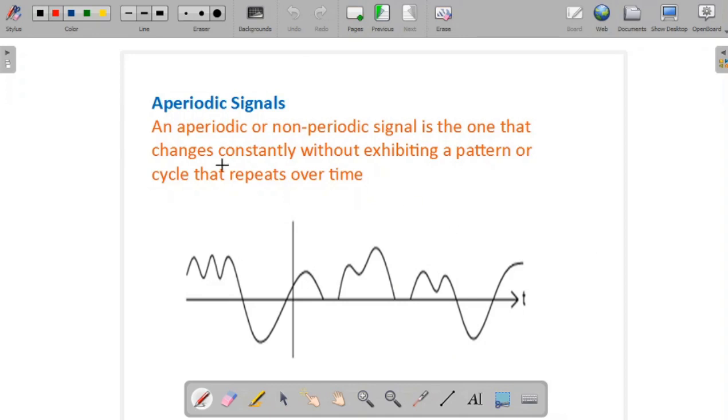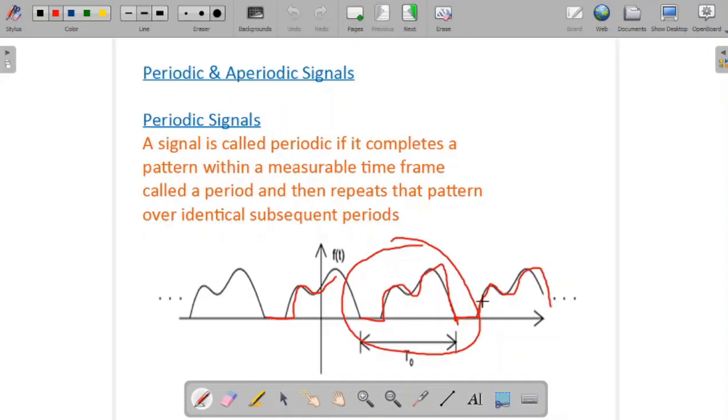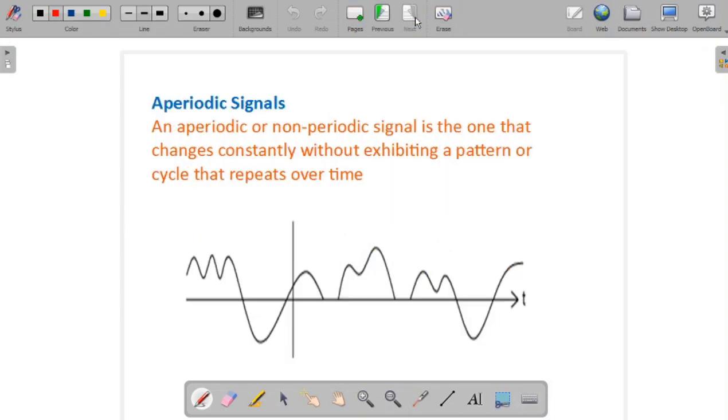Now coming to the aperiodic signal. An aperiodic signal or non-periodic signal is one that changes constantly without exhibiting a pattern or cycle that repeats over time. In the previous case, what we have seen is the fixed pattern we can observe after a certain amount of time.